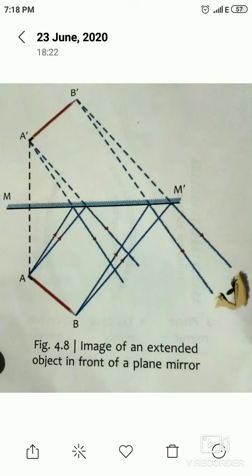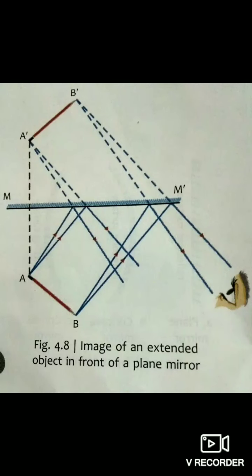In the earlier experiment I showed you only one point, but here we are considering two points, A and B, the topmost and bottom end points of the pencil or pen, which are the ends of the extended object. These rays fall on the mirror and after reflection from its surface the image will be formed as A dash B dash, similarly like the previous one. Also the size of the image will be the same as that of the object.